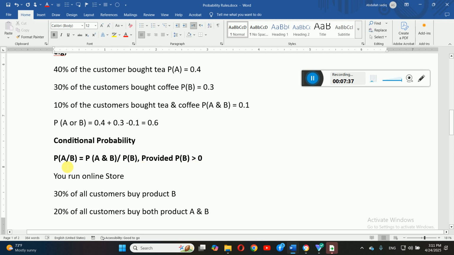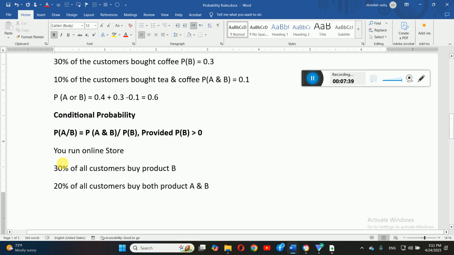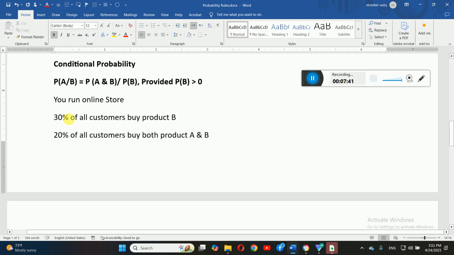Okay, for clarification, we have an example. You run an online store. 30% of all customers buy product B and 20% of all customers buy both product A and B. Okay, here is the question: I am trying to figure out, among all those individuals who already bought product B, what is their chance that they will also purchase product A? So this is what is called conditional probability.